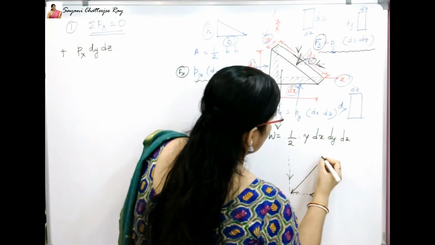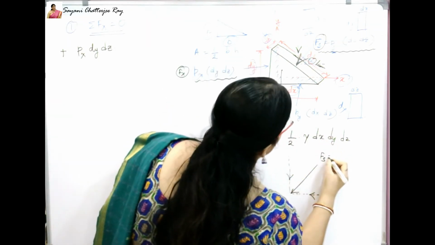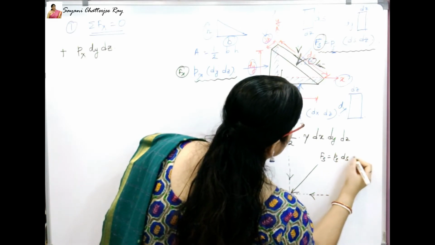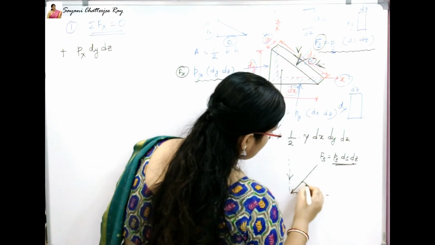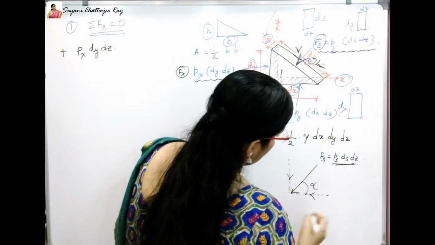This is Fs, which is equal to Ps ds dz, and this force Fs is inclined at angle alpha to the x direction.